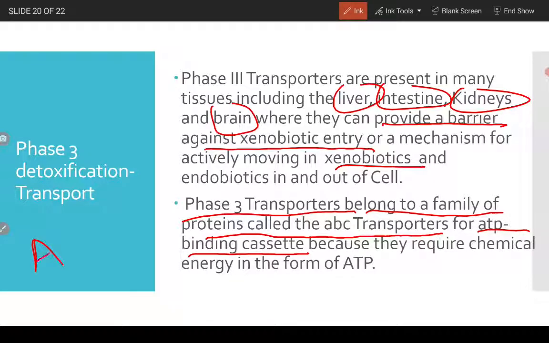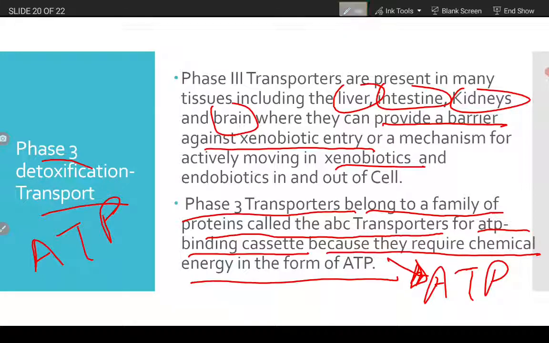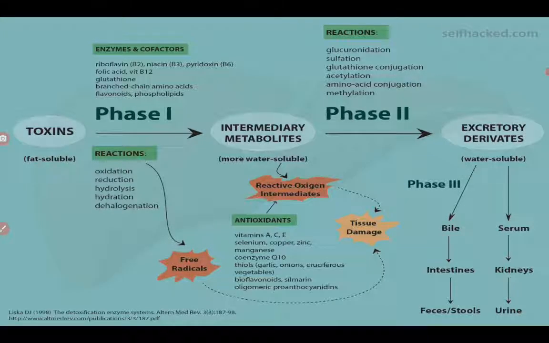They need ATP, right? They require chemical energy in the form of ATP to remove the toxins or the excretory materials. So these are the phase 3 transporters, phase 3 detoxification.